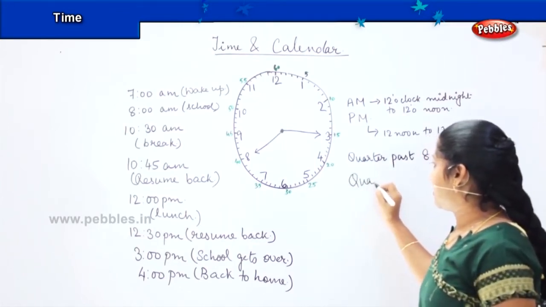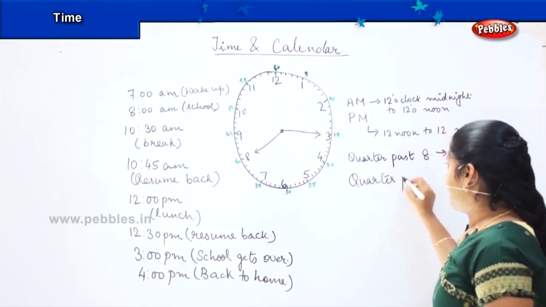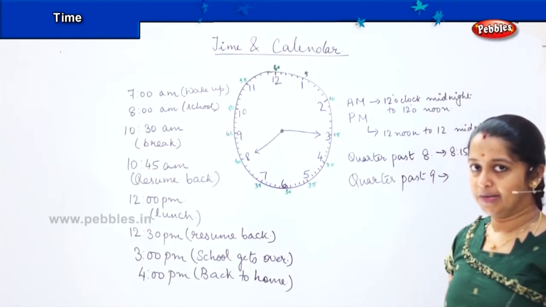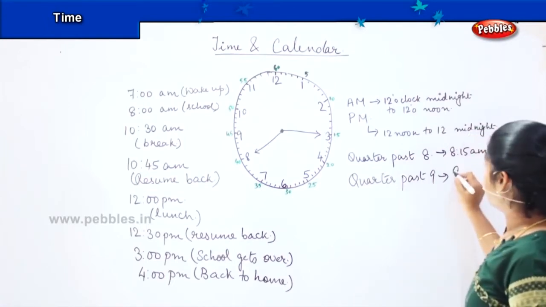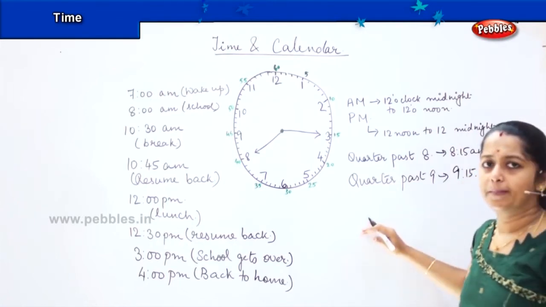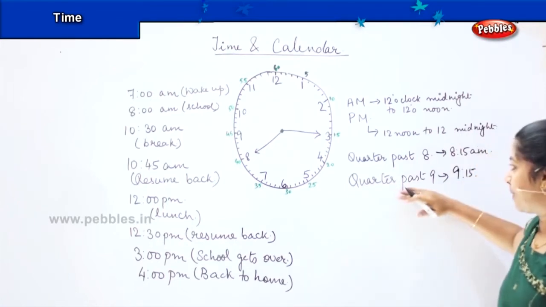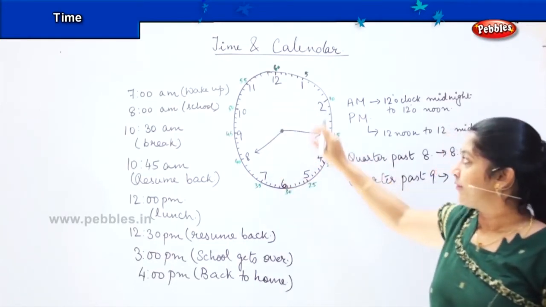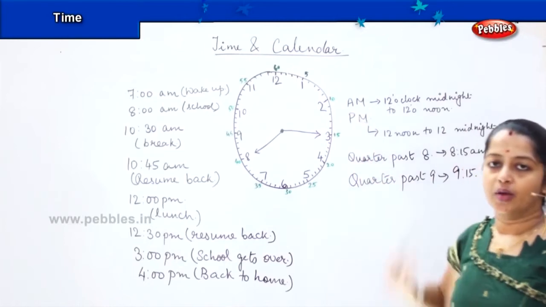Similarly, if you hear the term as quarter past 9, so what does it mean? Tell me. Very good. It means 9:15. So whatever number you hear as quarter past, you have to calculate that number from that particular hour.